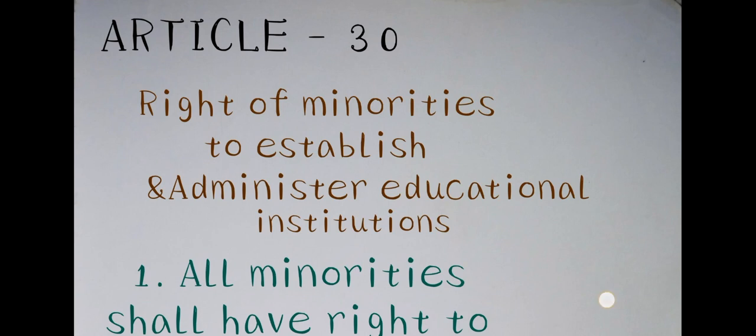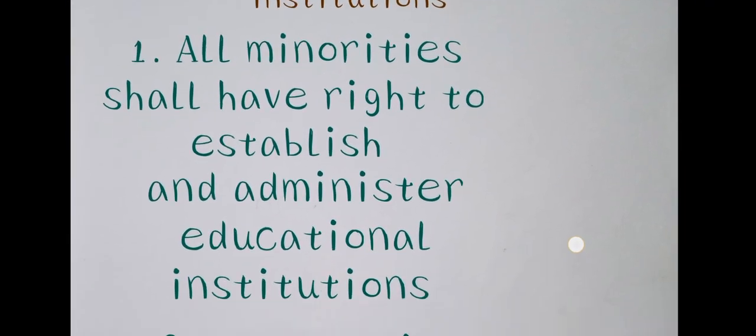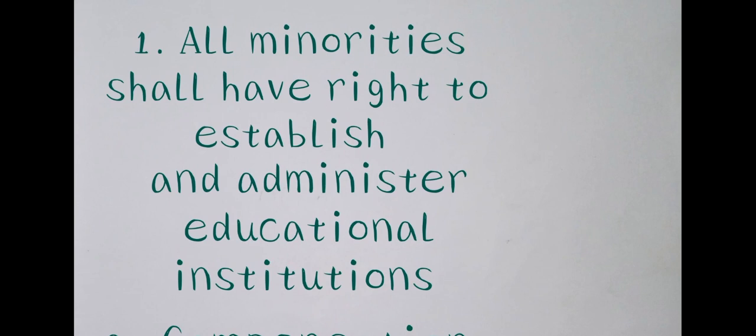Each and every minority group has the right to establish, and not only to establish an institution but also to administer such educational institutions. This is the first provision under Article 30.